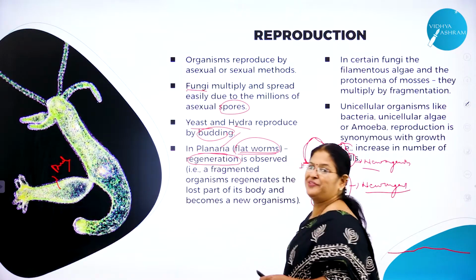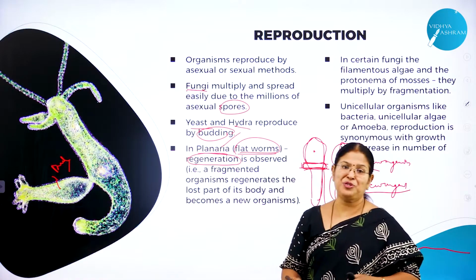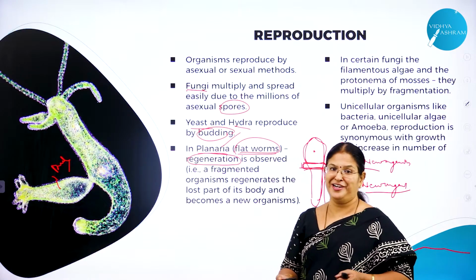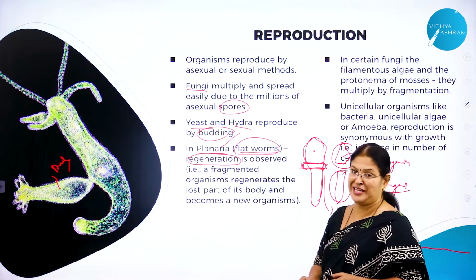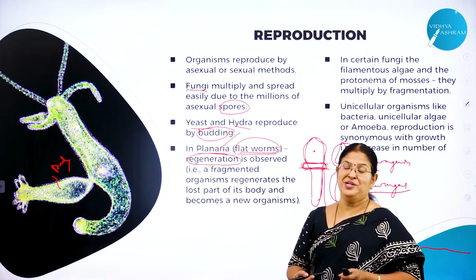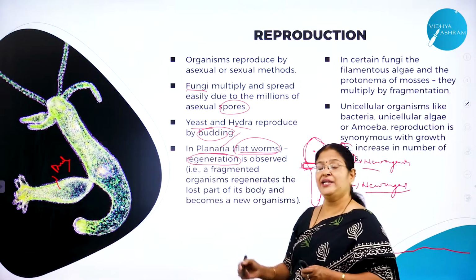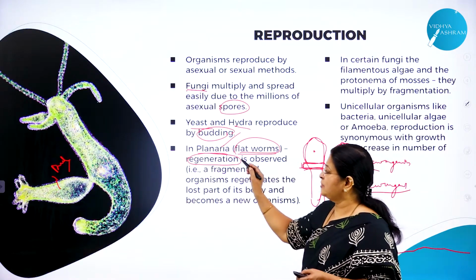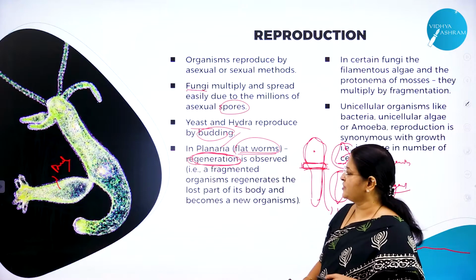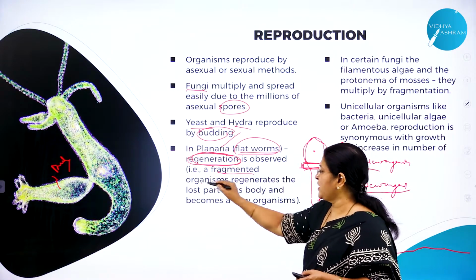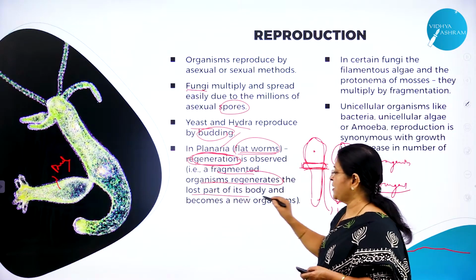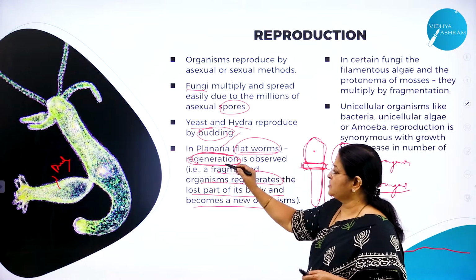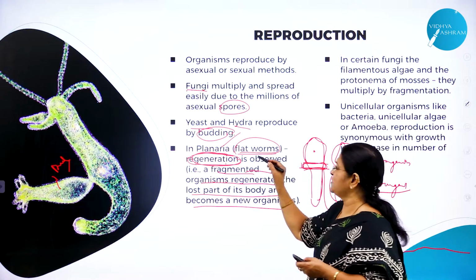You will understand better with an example of a human being. Suppose we cut our hands and legs. Do we get back our new hand and leg? Definitely not. If it was so, I think it would have been very nice. But that is not possible. So what do you mean by regeneration? Any lost part again it regains, regenerates, and hence that process is called regeneration. That is, a fragmented organism regenerates the lost part of its body and becomes a new organism. So that mode of reproduction is called regeneration. Again, it is an asexual method.